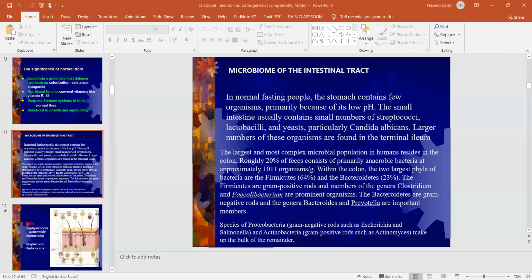It has already been established that obesity and inflammatory diseases like inflammatory bowel diseases, Crohn disease and ulcerative colitis, maybe one of the reasons for these diseases is a change in this colonic flora. The scientists have confirmed this.